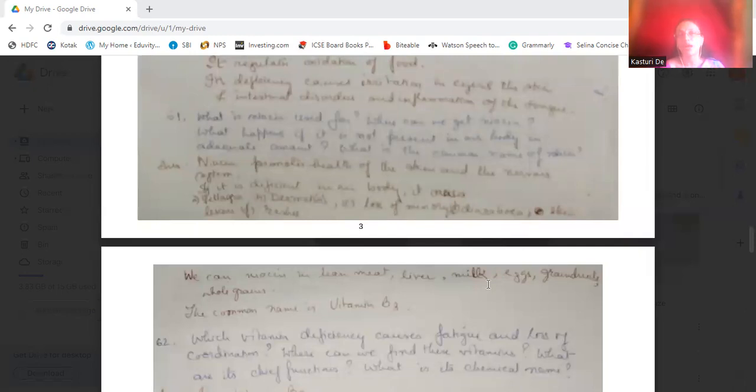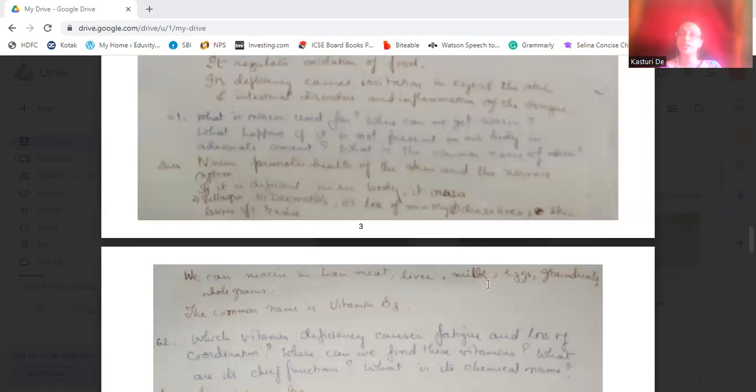We can get niacin in lean meat, liver, milk, eggs, grains, whole grains, and groundnuts. The common name is vitamin B3, which is known chemically as niacin. If it is deficient in our body, it causes pellagra, dermatitis, skin infections, memory loss, diarrhea, skin lesions, and rashes.